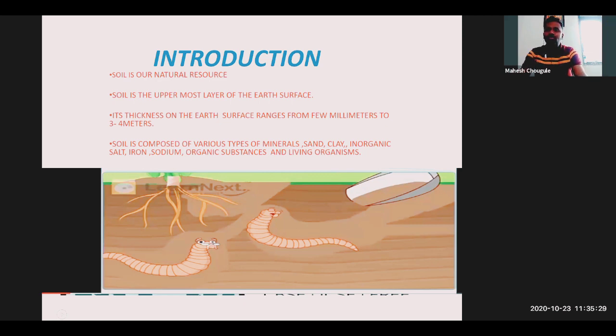Again, soil is composed of various types of minerals, sand, clay, inorganic salts, iron, sodium, organic substances, and living organisms. If we want to make tea, what are the things included?